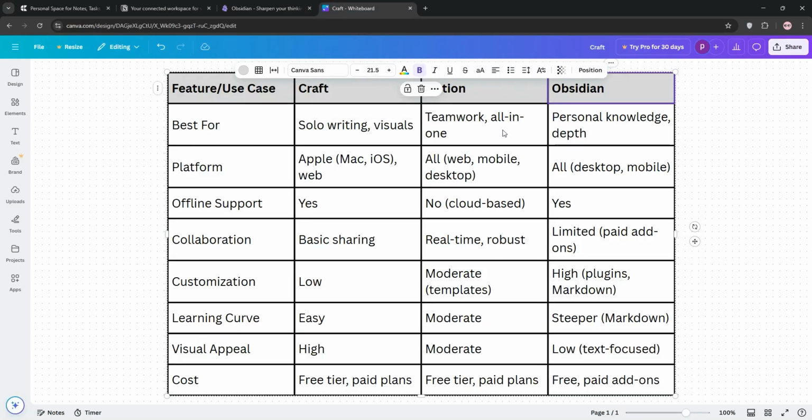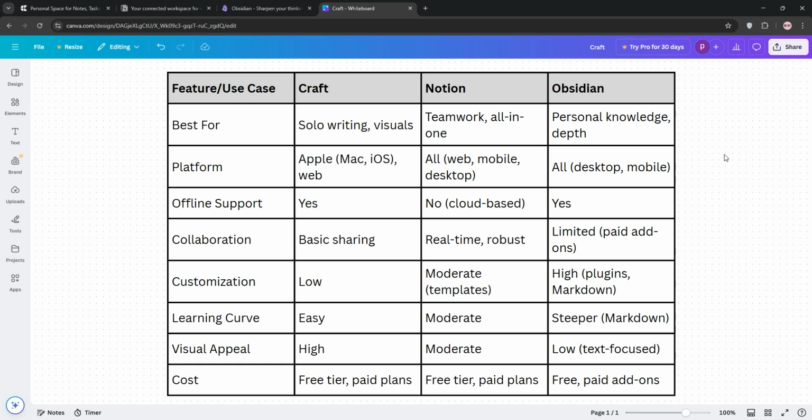So, how do they stack up? Craft shines for solo users who want a simple, elegant experience, great for writers or Apple fans. Notion is the king of collaboration and versatility, perfect for teams or managing complex projects, and Obsidian wins for privacy, offline use, and connecting ideas. Think researchers or note-taking nerds.